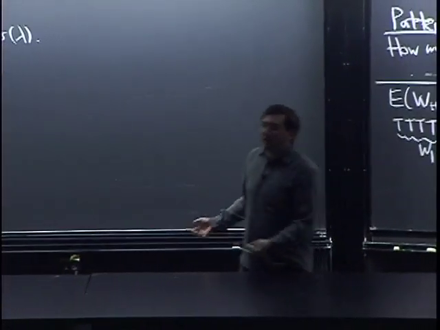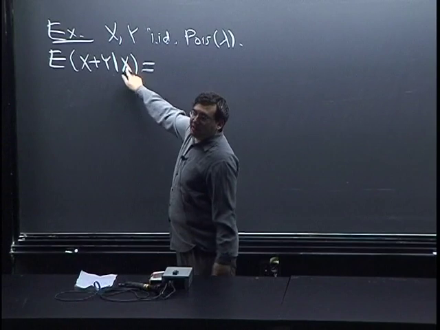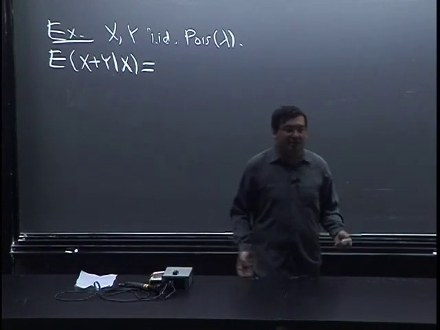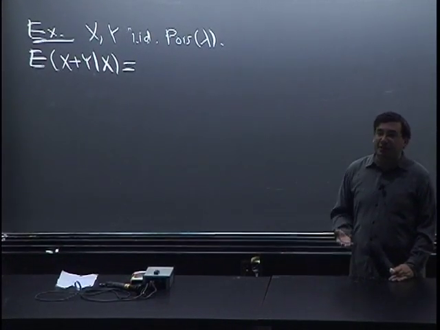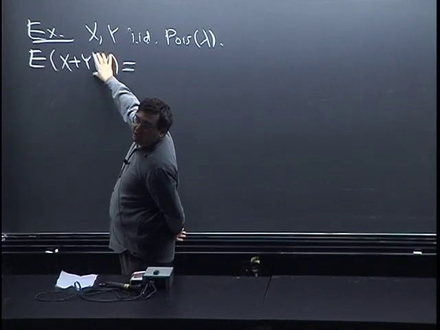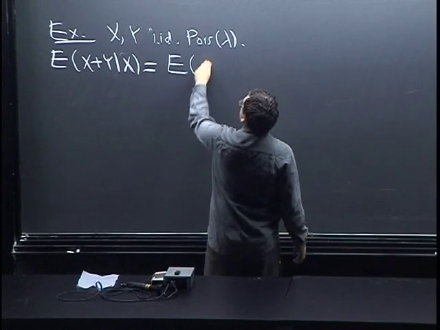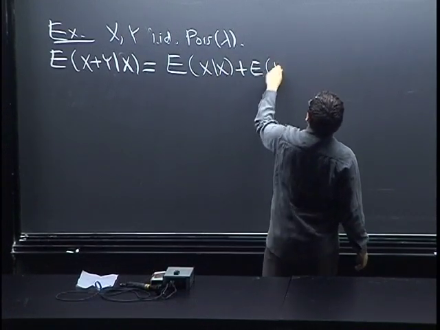As I said, if we want, we could first find this given big X equals little x, and then change little x to big X, and you'll get the same thing. But just for practice, let's do this directly using the interpretation I mentioned, that this says we get to pretend that we know X now. So linearity still holds. This is E of X given X plus E of Y given X.